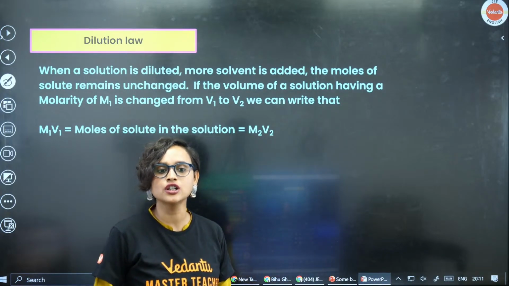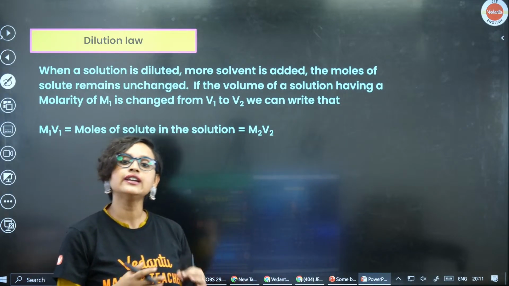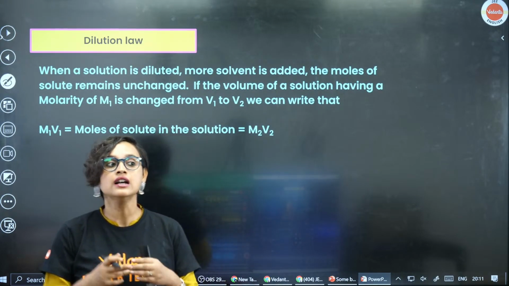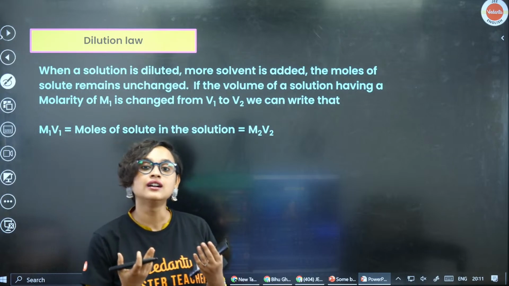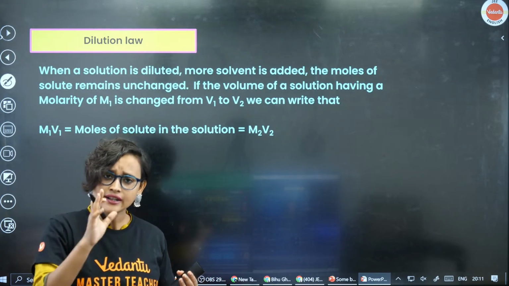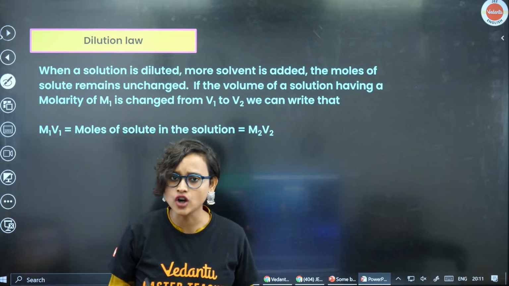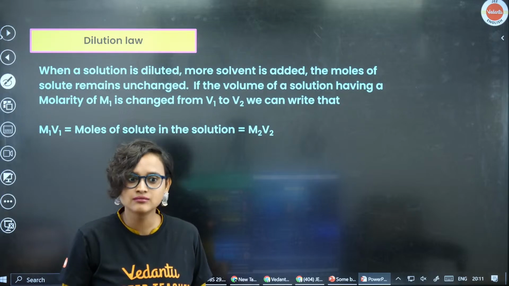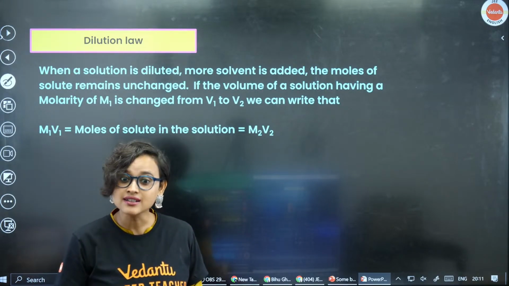Alright everybody, got it? So now we come to the dilution law. What is dilution law? Like I just said, if there is a solution, then obviously you can always increase the solvent part. Now tell me, if I increase the solvent part, does my amount of solute change? No, it doesn't.